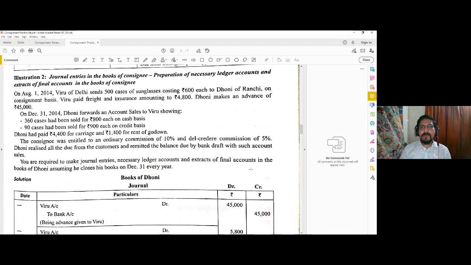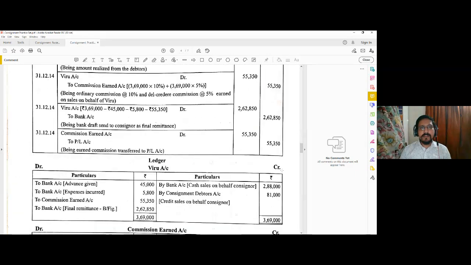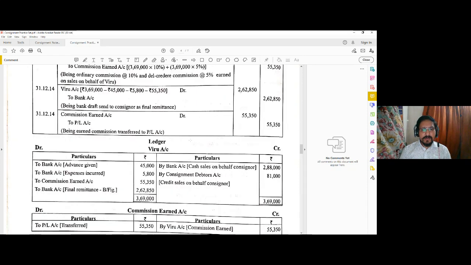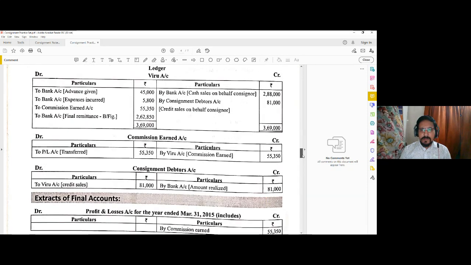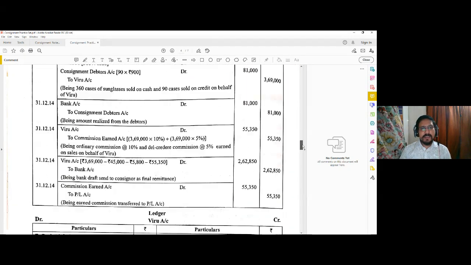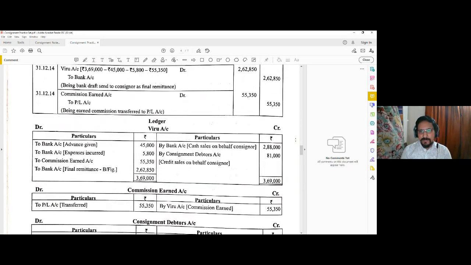Let me go to the consignor's account first. Here we need to prepare the consignment account, the consignee's account, and the goods sent account. Since the consignor is paying the delcredere commission, it will be just like illustration 1. For goods sent to the consignment account, debit goods sent.